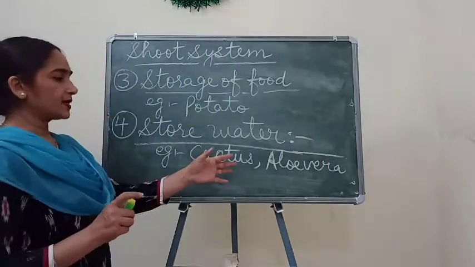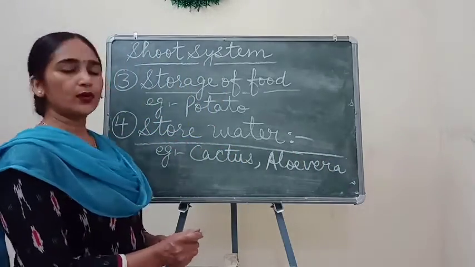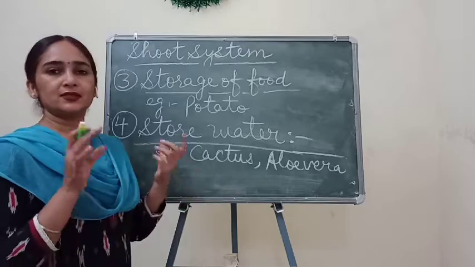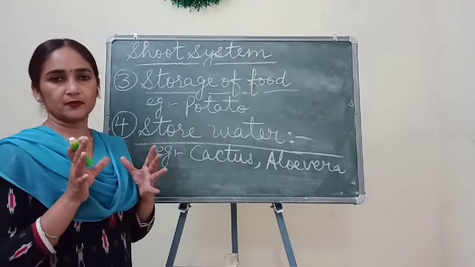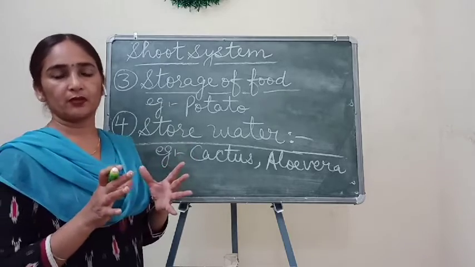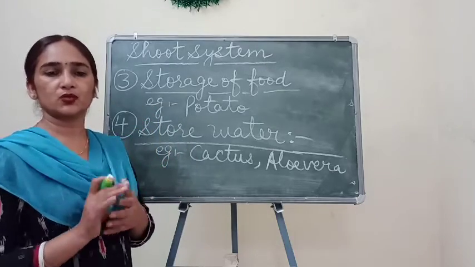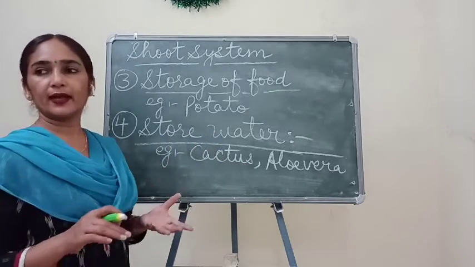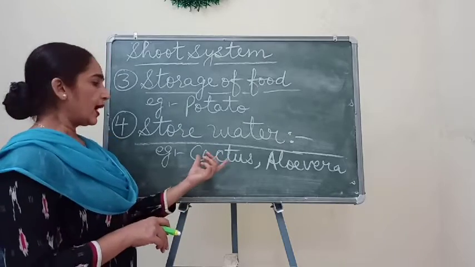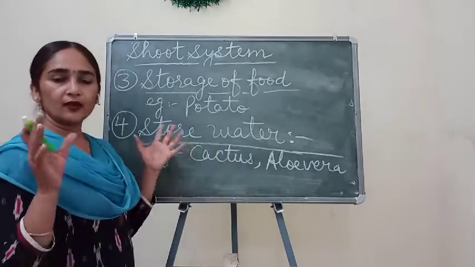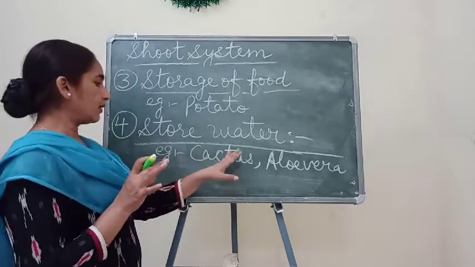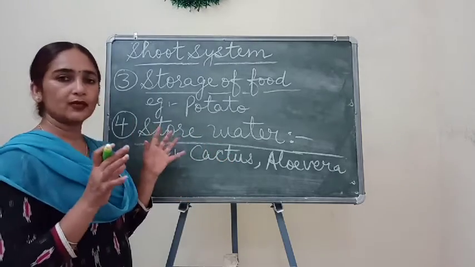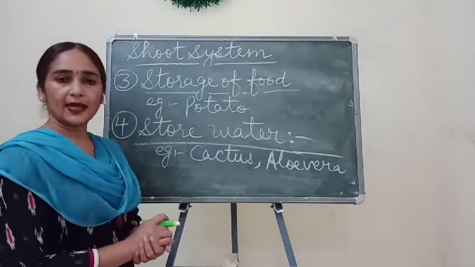These are two common examples you can easily see around you. Children, these kinds of plants generally grow in desert areas where there is a scarcity of water, meaning very little water is present in the soil, so these plants do not get much water easily. Whenever there is rainfall or they get water, they store that water in their stem.